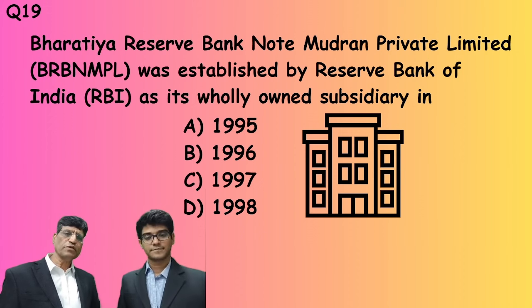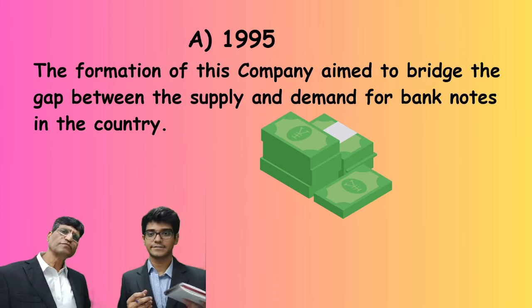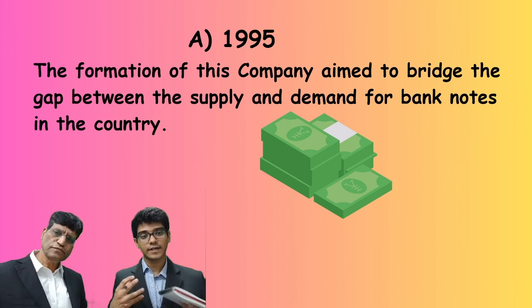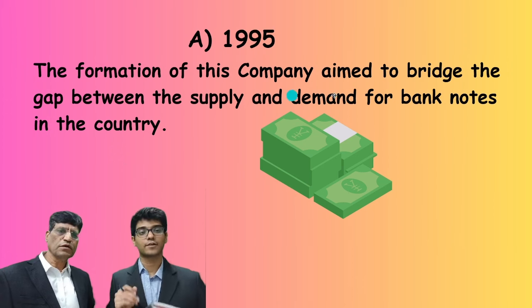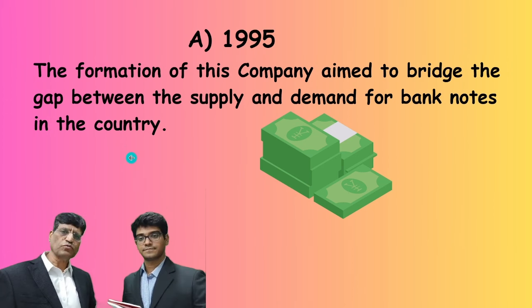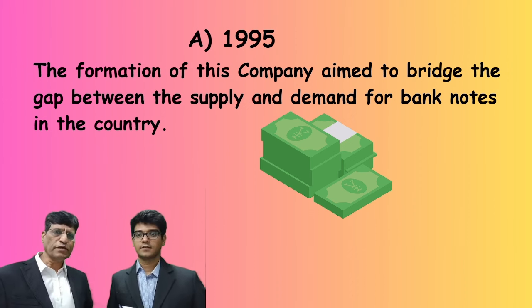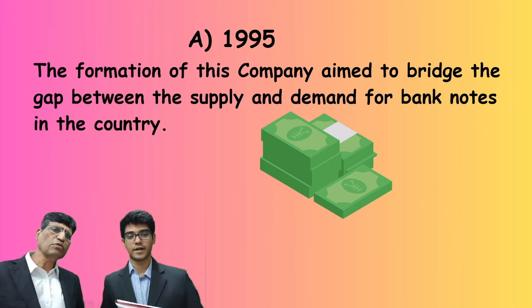Let's see the answer. It was in the year 1995. The aim of forming this company was to bridge the gap between the supply and demand for banknotes in the country. So this is the subsidiary of RBI that looks at that gap.